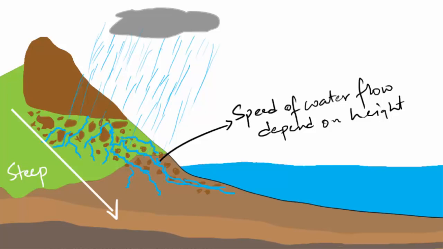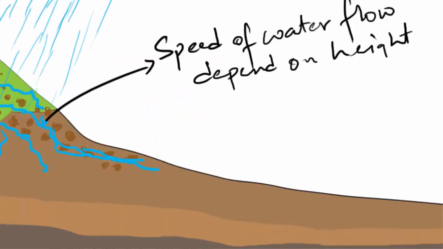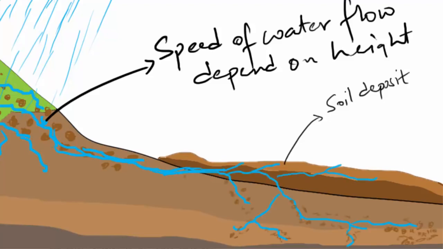Massive mud and rock debris will be removed from one place to another. In this case, all the mud and rock debris will go downwards and start depositing in the lowland area. Now with time, the soil layer rises, then automatically the speed of the river decreases. So instead of flowing in a linear path, it starts flowing laterally, meaning sideways. And then the process repeats. Water then finds a depression or a lowland and starts to flow there, and with it carries the soil. We call it lateral erosion of riverbank.